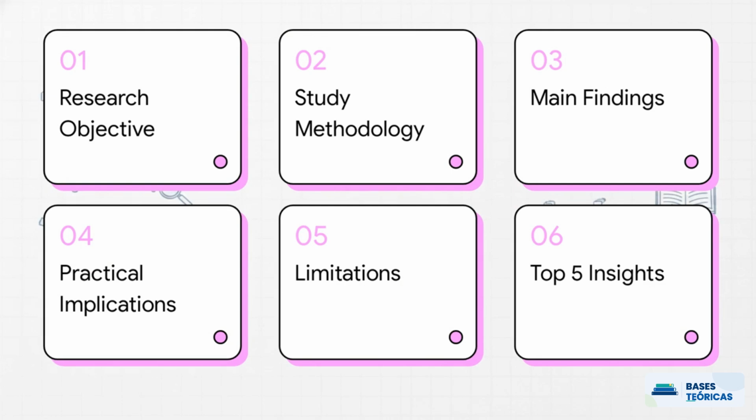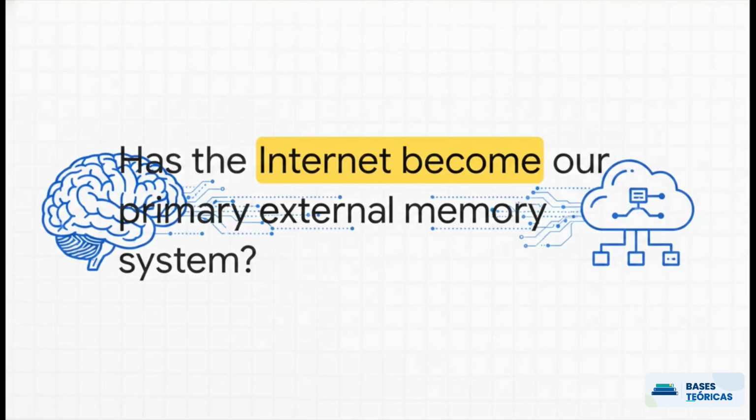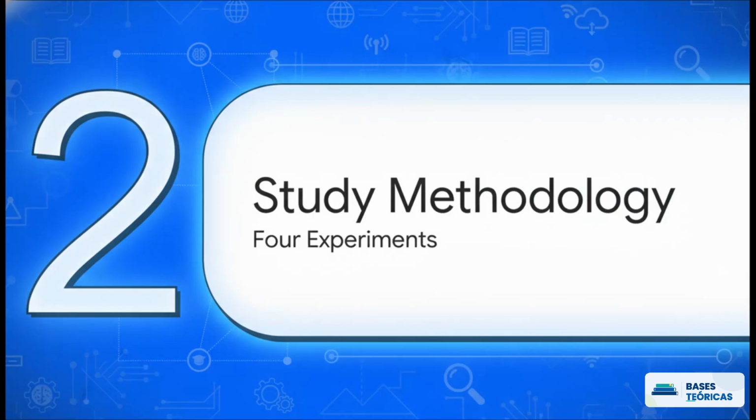Okay, let's dive into this. Here's our roadmap. We'll cover the objective, the methodology, key findings, practical implications, limitations, and wrap up with the top 5 insights. Starting right off with part 1, the research objective. So, what exactly did Sparrow, Liu, and Wagner want to find out? Put simply, they wanted to know if having constant, immediate online access has literally changed our cognitive processes. Their hypothesis? That the internet has become our primary external memory system. They wanted to see if our brains are now wired to encode where to find facts instead of actually memorizing the facts themselves.